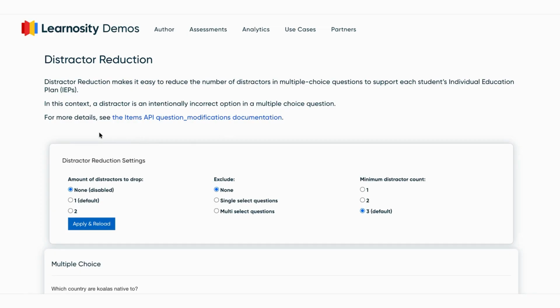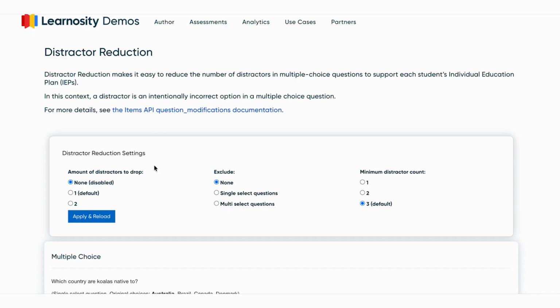Now, normally, this is something that you would configure in Items API for the individual learner, but we've created a demo page to better showcase how this feature works. There are 3 parameters that you can configure: the amount of distractors to drop, the type of multiple choice question for this to be affected, whether it be single select or multi-select, and the minimum number of distractors a question must have in order to be affected. Now, something to note in this case, a distractor refers to an incorrect response option. Correct answers and alternate responses are never removed.